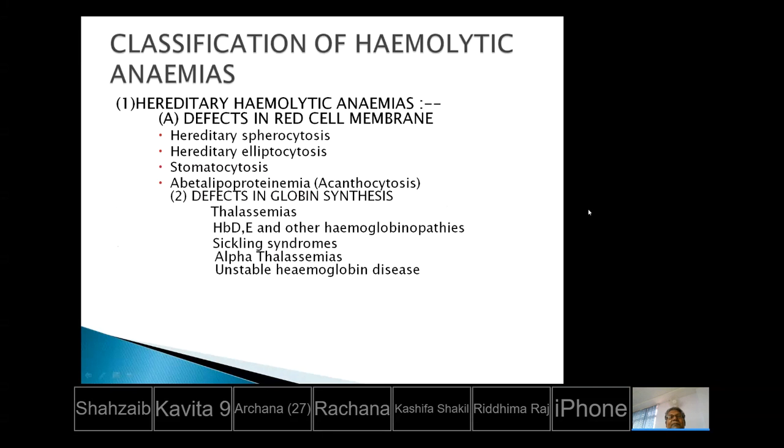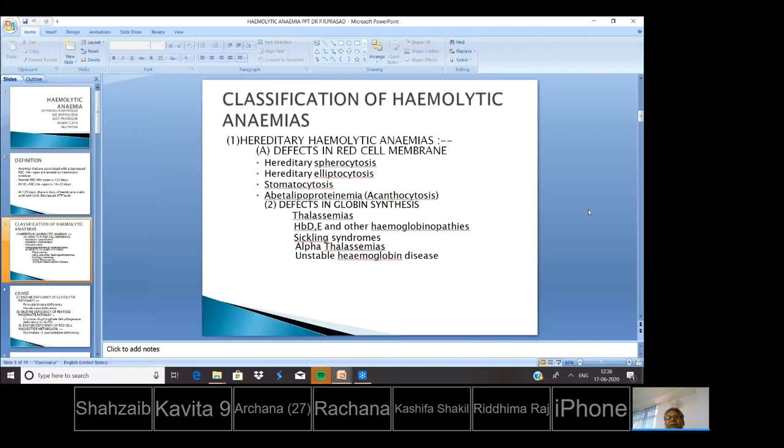Classification of hemolytic anemia. Hereditary hemolytic anemia. Defects in red cell membrane: hereditary spherocytosis, hereditary elliptocytosis, stomatocytosis. And defect in the globin synthesis, that is thalassemia, HbD, HbE, and other hemoglobinopathies, sickling syndrome, alpha thalassemia, unstable hemoglobin disease.